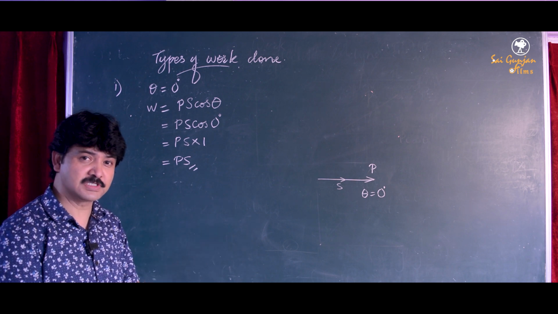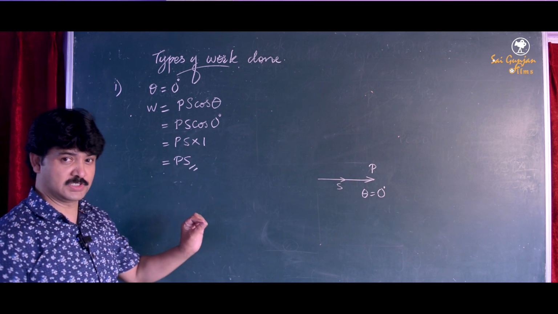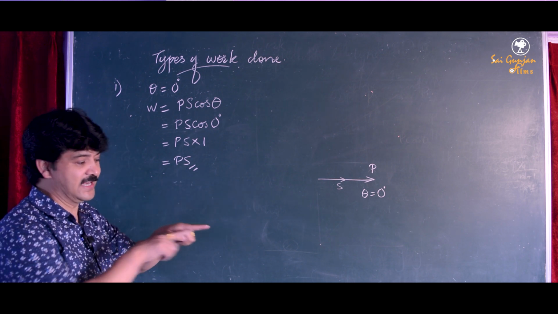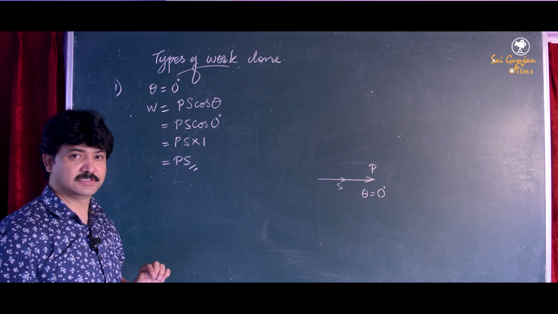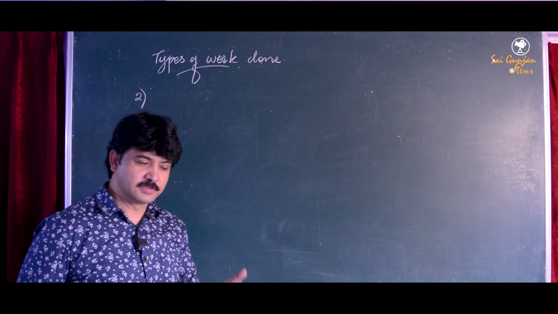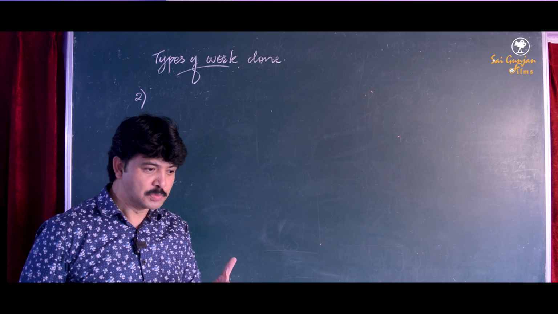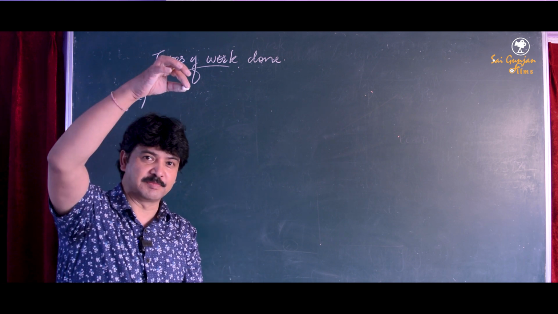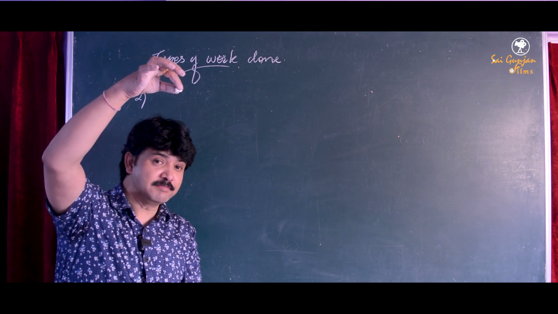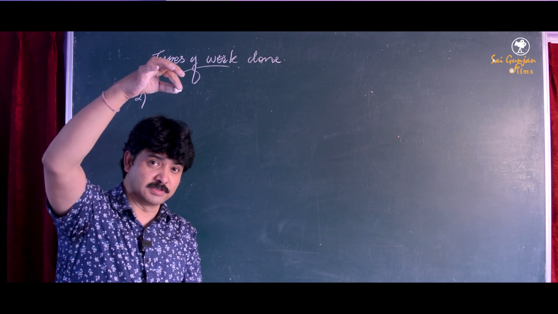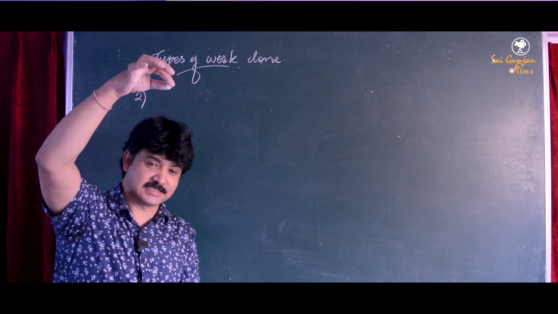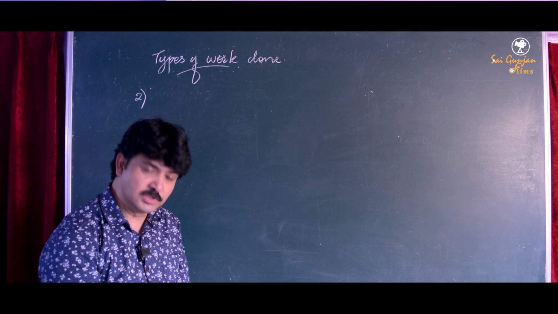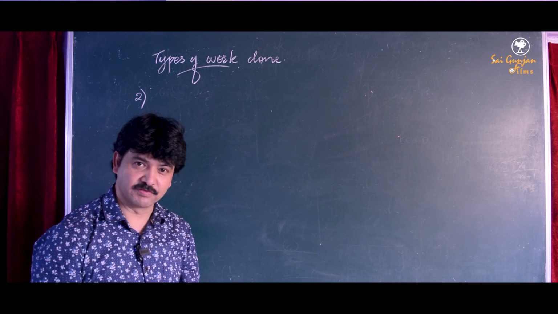Then what is work done by force? Work is said to be done by force when the displacement is produced in the direction of the force. You all know every object is pulled by the earth towards its center. That means when I let this chalk drop, it will drop by itself. The gravitational force of the earth will pull the chalk vertically downward.